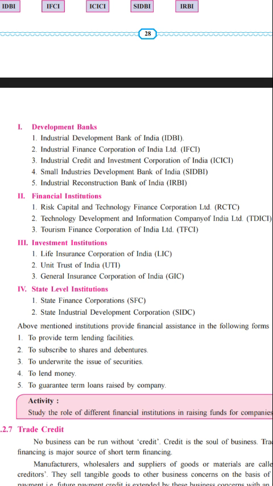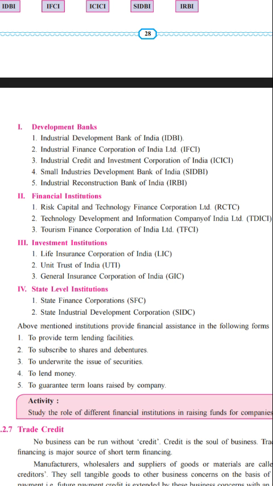Fourth, they lend money. Industrial institutions can borrow money for various business purposes like expansion of business, diversification of business, and many other industrial activities. And the fifth one is that they guarantee the term loans raised by the company. They also provide term loans for various business contracts and dealings, and accordingly they provide finance to industrial institutions.